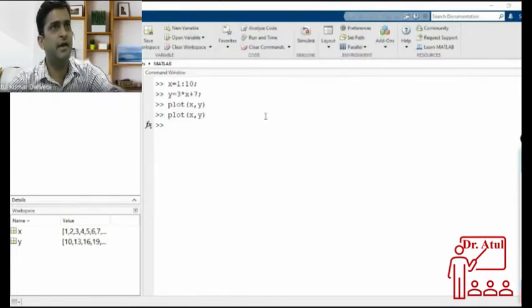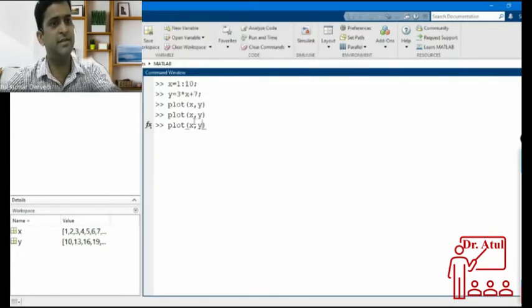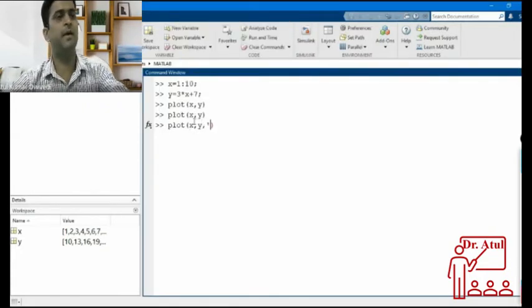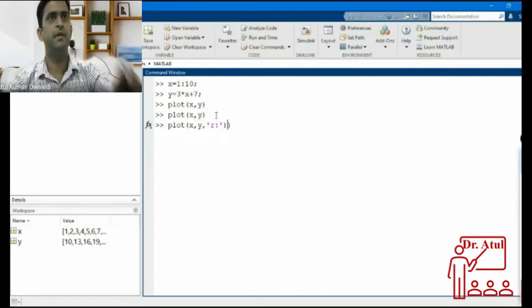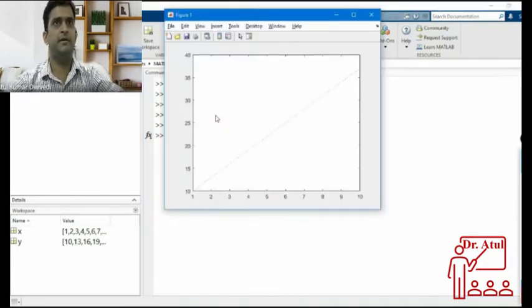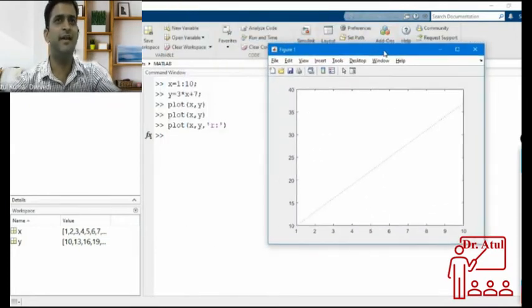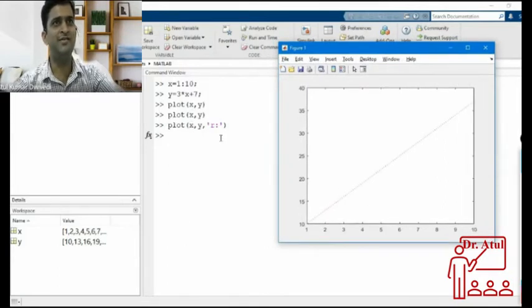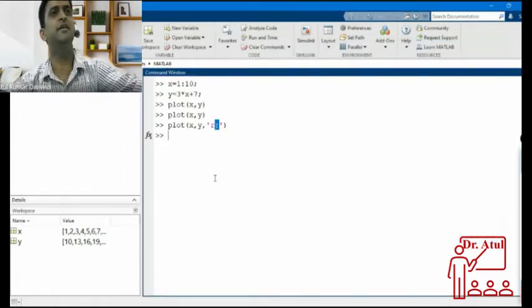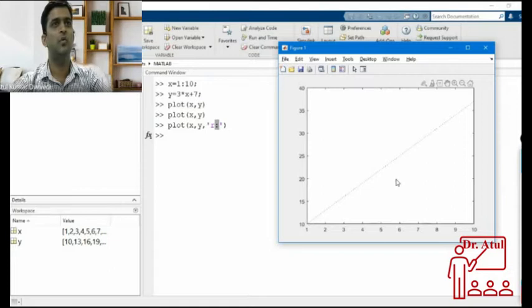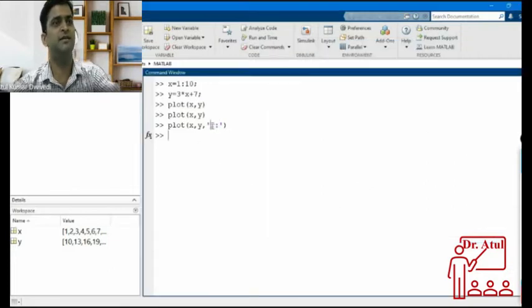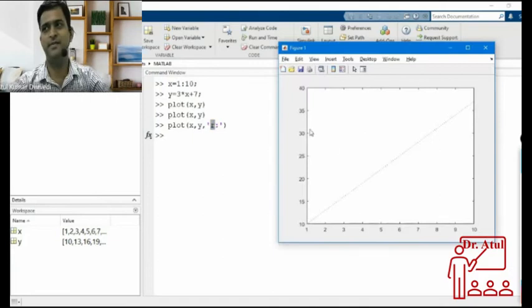If you want to change the type, you have to attach a third command into this. Let that command be R, and then this. Oh, sorry. See what happened. Something changed. Instead of a continuous line, now the line is dotted. Why is it dotted? Because I have given this colon. What is the colon doing? This is making the line dotted. What is R doing? R is changing the color to red.